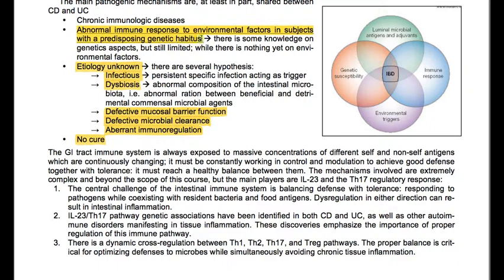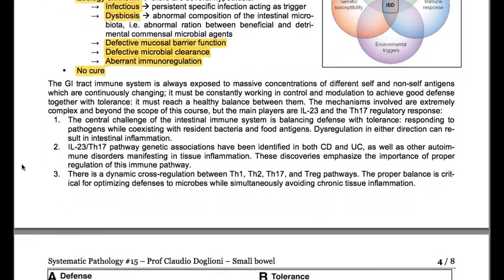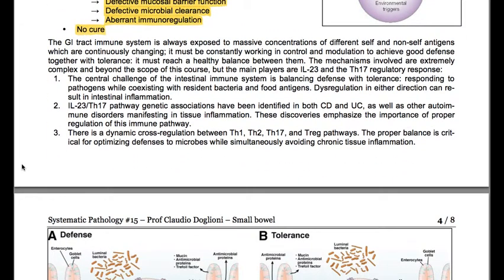The GI immune system is always exposed to massive concentrations of different self and non-self antigens, which are continuously changing. It must be constantly working in control and modulation to achieve good defense together with tolerance. It must reach a healthy balance between them. The mechanisms involved are extremely complex and beyond the scope of this course, but the main players are IL-23 and the Th17 regulatory response.